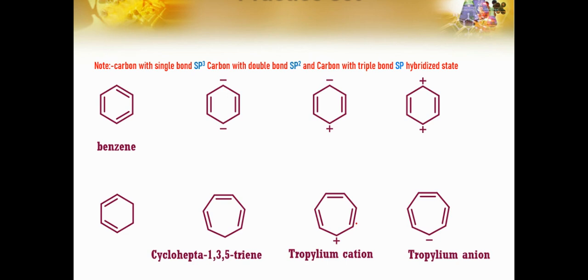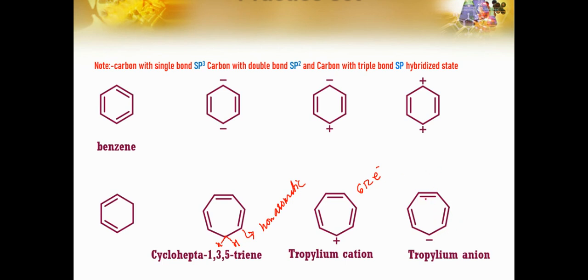Okay, let's have one more example. What about this? See, this is CH2, it means carbon with 4 single bonds. As you see, that is non-aromatic. Now if you see this positive one, count it: sp2, sp2, sp2, sp2, sp2, sp2, sp2. Yes, cyclic, planar, total number of pi electrons is 6. 2 pi electrons, 2 pi electrons, 2 pi electrons. If it has 6 pi electrons, it would be aromatic.